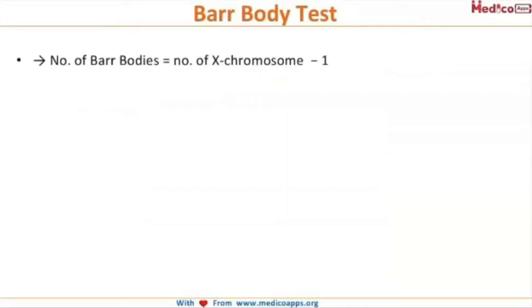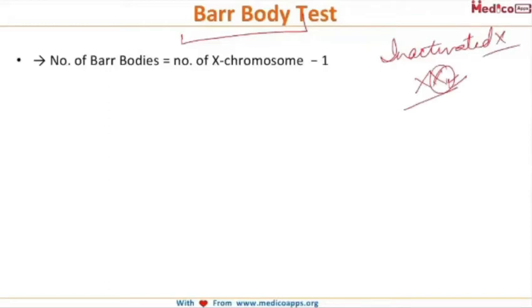Bar bodies. Now, the concept that I would like to give you here is, what is a bar body? These are the inactivated X chromosomes. So in any individual in which two X chromosomes are present, one X chromosome is inactivated so that this excess of genetic material is not transferred to the individual. And this inactivated X chromosome is seen as a bar body in the buccal smear, or in a female, if you take a vaginal smear, you can see these bar bodies.